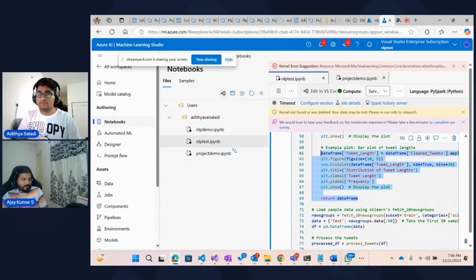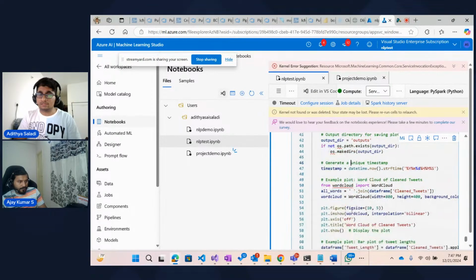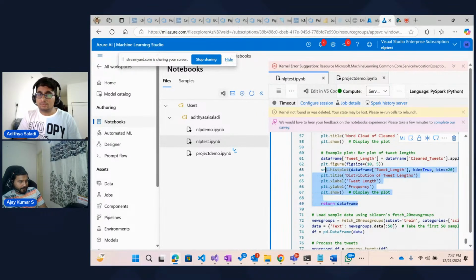So basically, the process tweets definition is completely within that scope. It's all split. I've split it, that's the reason for that. And the scope is changed.